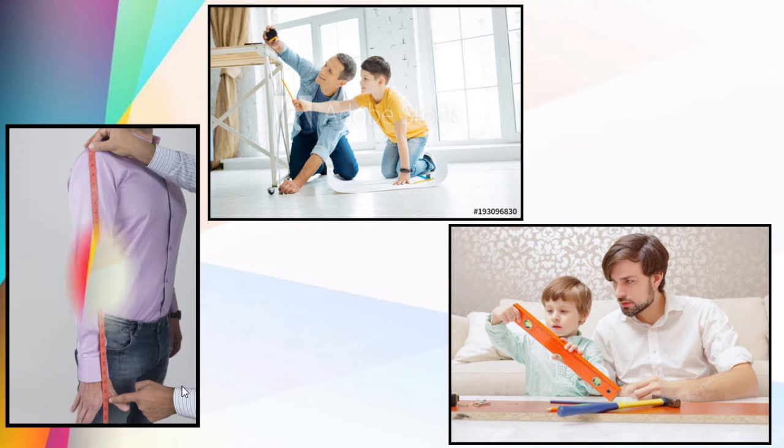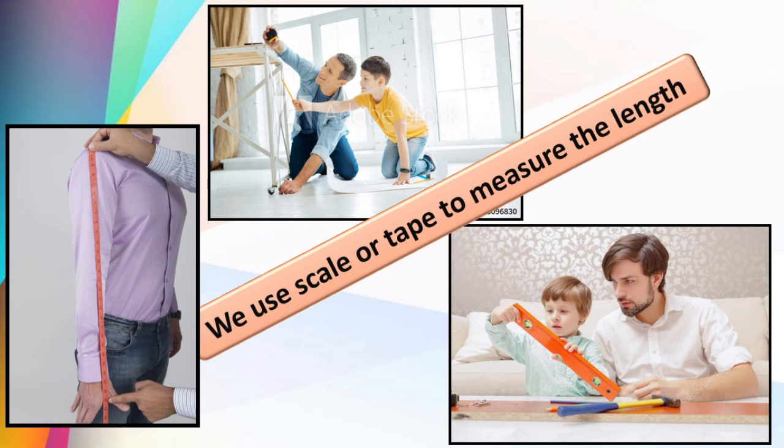Here you can see the tailor measuring the length of his arm. Here also he is using the tape. Means we use scale or tape to measure the length, so that we get the accurate measurement of the object.